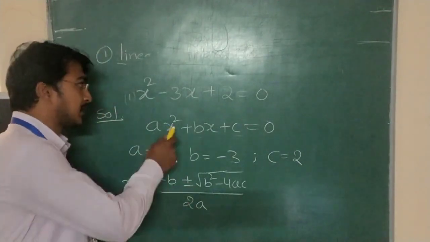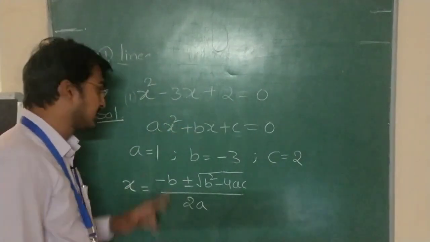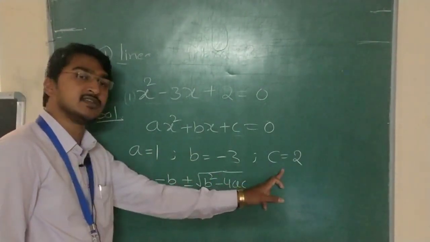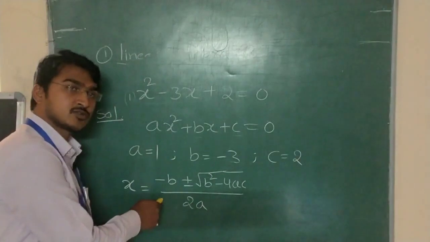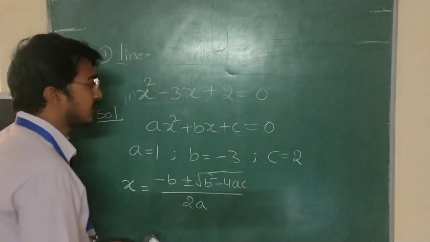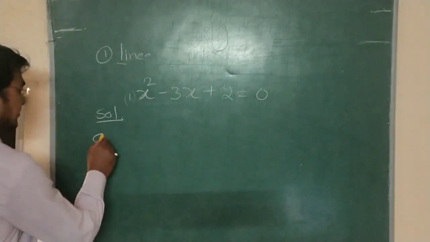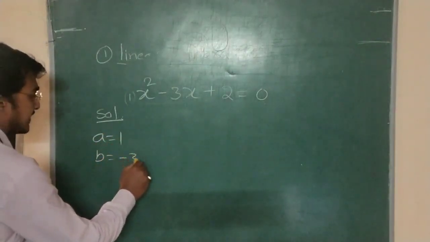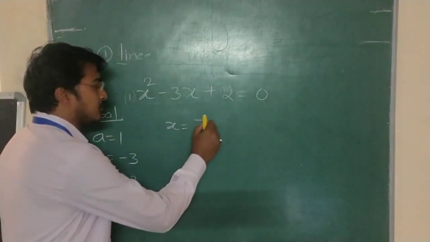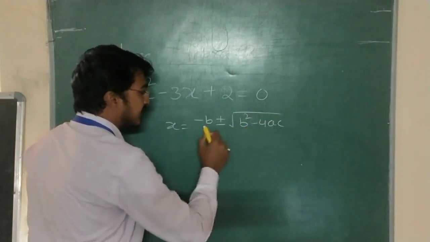Remember it. What is our given equation? x square minus 3x plus 2 is equals to 0. We take the values of a, b, c: a is equals to 1, b is equals to minus 3, c is equals to 2. So this is the equation to find the solution. Just because of lack of space I am rubbing it, so I will write in short form here. a is equals to 1, b is equals to minus 3, c is equals to plus 2. Solution: x is equals to minus b plus or minus root over b square minus 4ac divided by 2a.